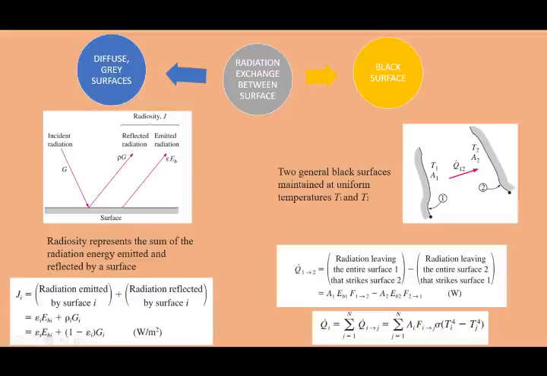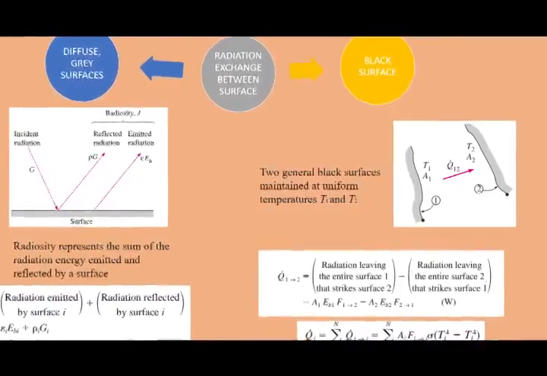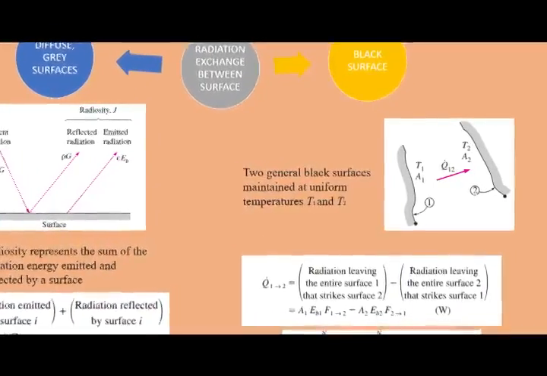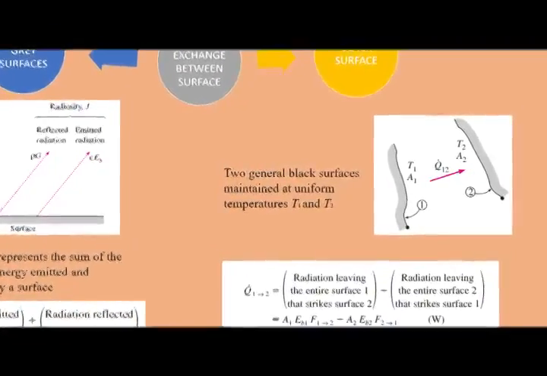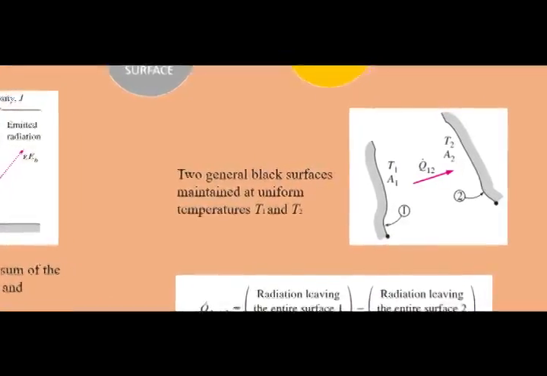There are two types of situation in how it happens on the surface. The first one is the black surface. The black surface, from my understanding, is a process where radiation happens only directly from one surface to the other surface, so there is no reflection during the process.